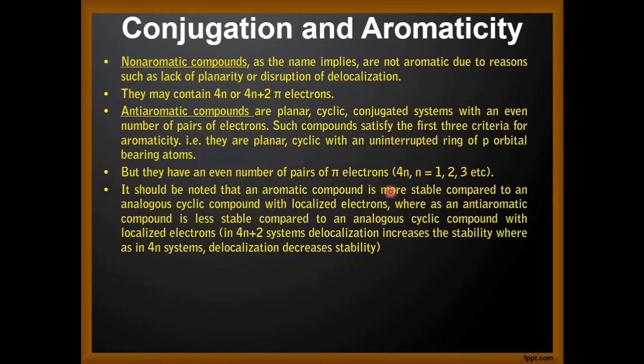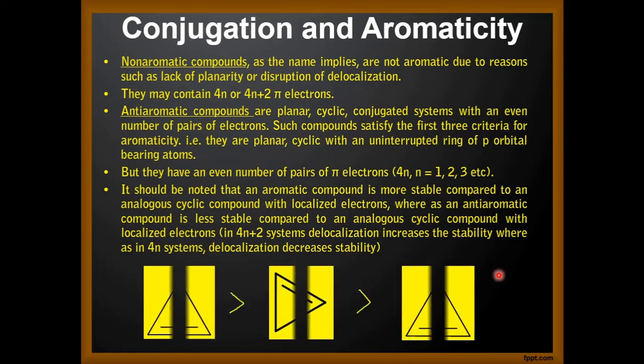It should be noted that an aromatic compound is more stable compared to an analogous cyclic compound with localized electrons, whereas an anti-aromatic compound is less stable compared to an analogous cyclic compound with localized electrons. In 4n plus 2 systems, delocalization increases the stability, whereas in 4n systems, delocalization decreases stability. So here you can see that this is our cyclopropene.